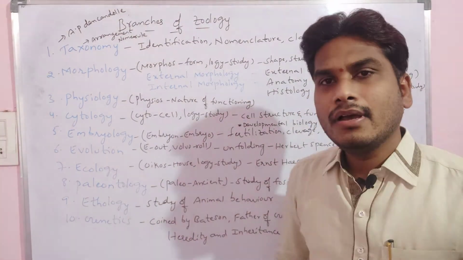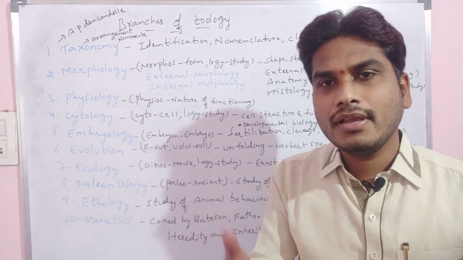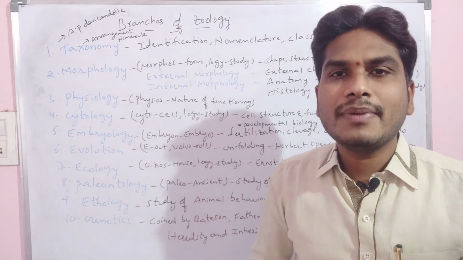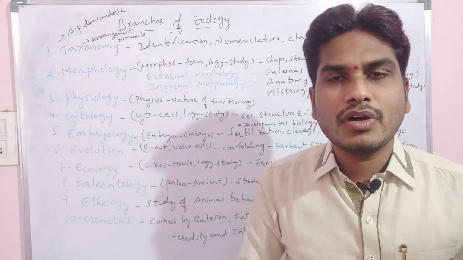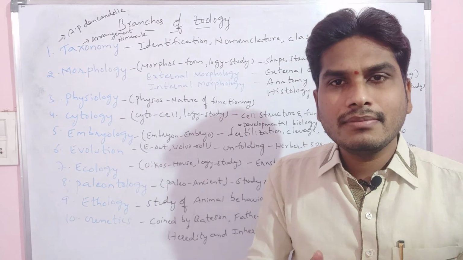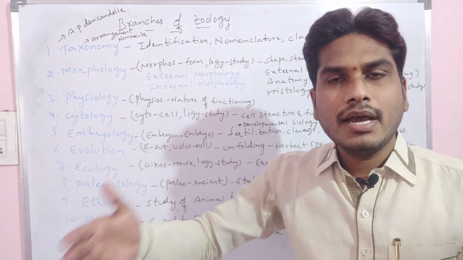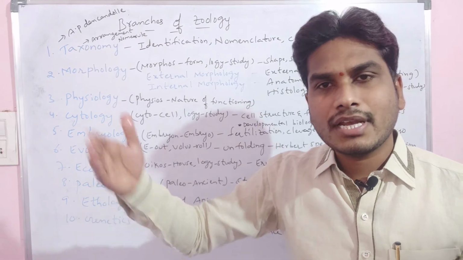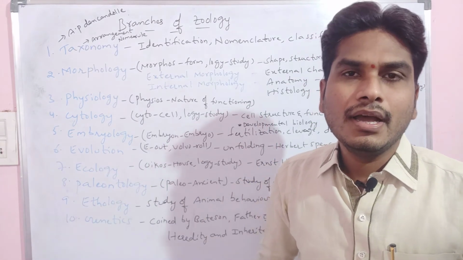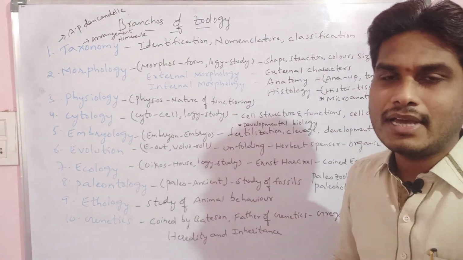Then ecology. If you see the meaning of ecology, eikos means house, logi means study. Ecology is a branch of science, a branch of zoology which always deals with the study of the relationship between organisms: the study of the relation of an organism with other organisms, and also of the organism with its surroundings and environment. That is ecology. The term ecology was coined by Ernest Haeckel.